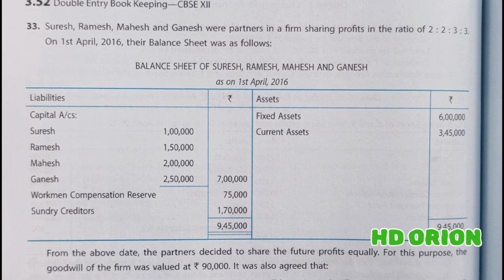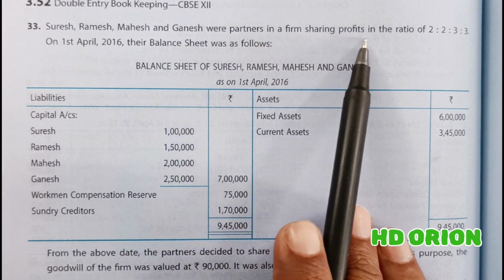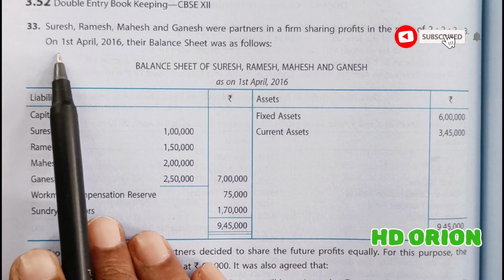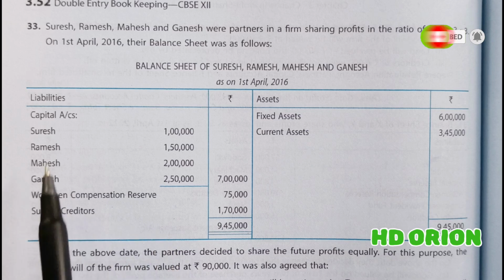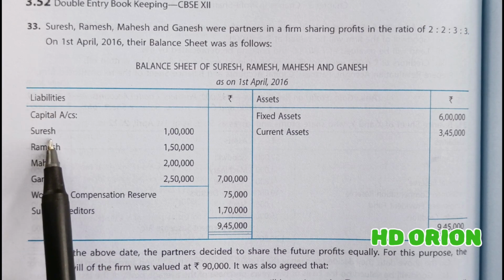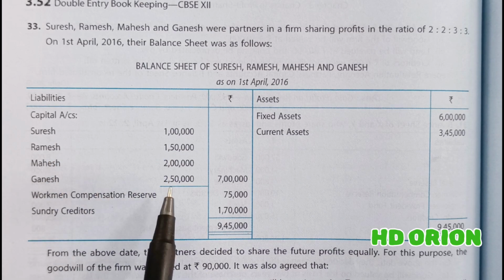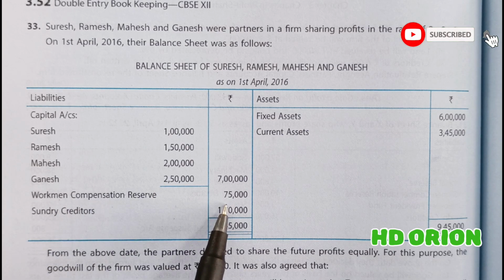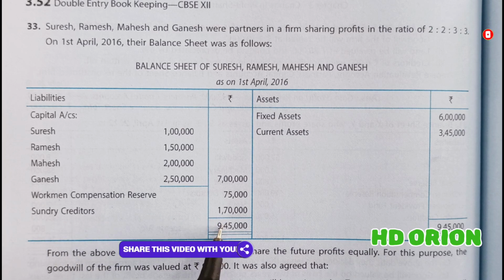Now let us see question number 33. Suresh, Ramesh, Mahesh and Ganesh were partners in a firm sharing profits in the ratio of 2:2:3:3. That is the old ratio. On 1st April 2016, their balance sheet was as follows. Here is the balance sheet given. To the liabilities side, capitals of the partners: Suresh 1 lakh, Ramesh 1,50,000, Mahesh 2 lakh and Ganesh rupees 2,50,000. Workman compensation reserve is also there of rupees 75,000 and sundry creditors are of rupees 1,70,000.